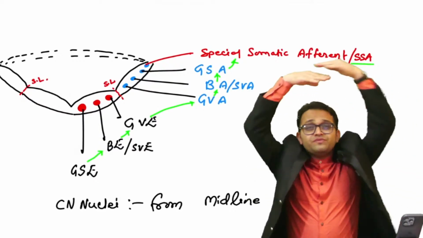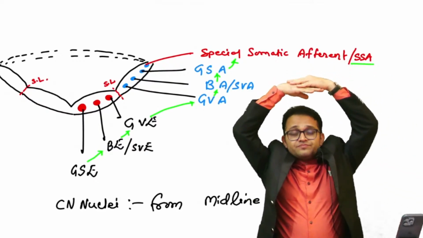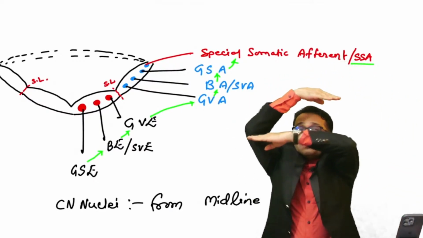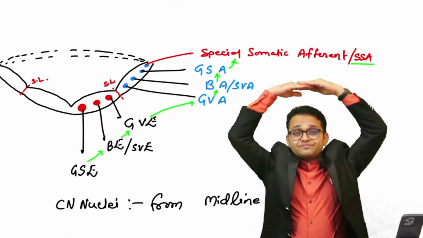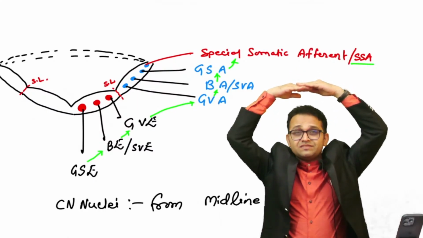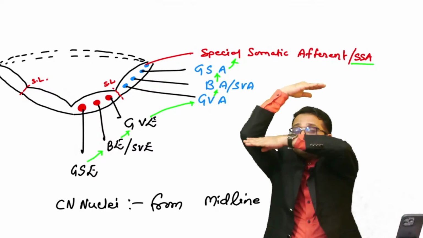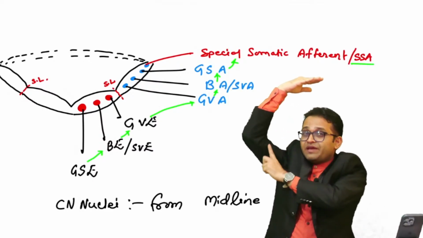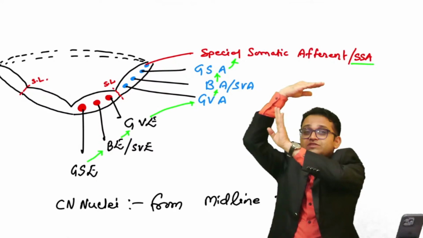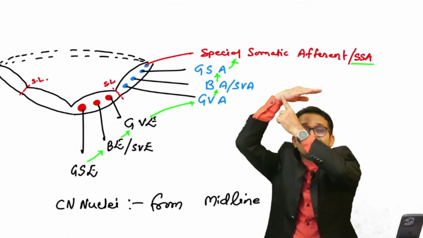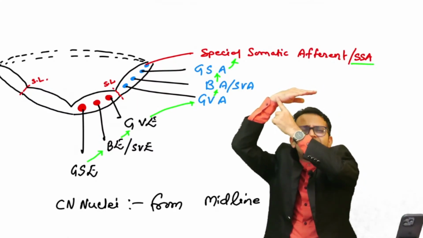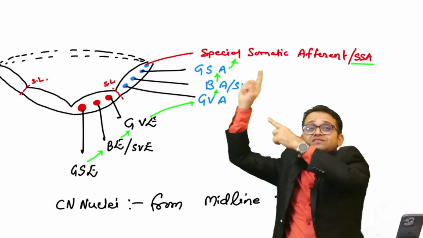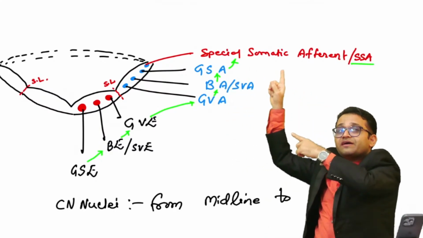The central canal is closed, and there is an elbow joint acting like the sulcus limitans. Below this hinge, there are three columns, gusse, be, gue, and above it, gua, ba, gussa. And at last, one more column develops, the special somatic afferent.